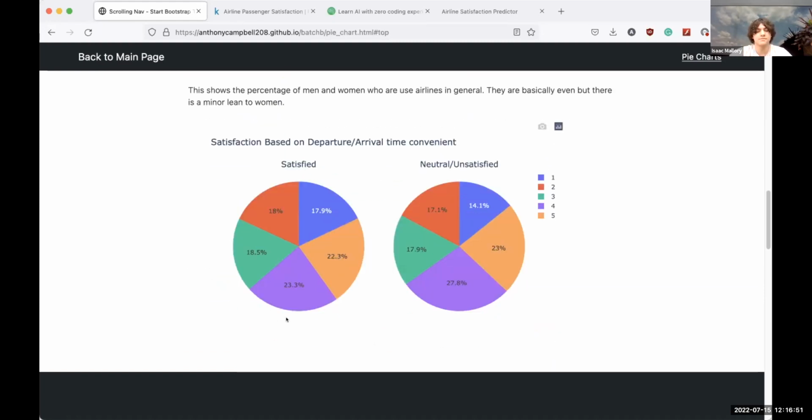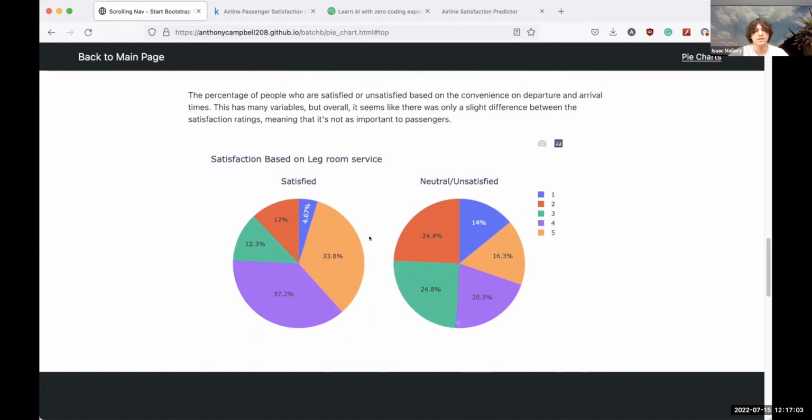This is the same thing as the first chart, except with departure and arrival time and the convenience of those. This seems to be mostly equal between the two, so that means it doesn't have much to do with the overall satisfaction. This is the same thing except with legroom service. The 4 and 5 take up about 3/4 of the chart on the satisfied section, while in the neutral or unsatisfied section, it's more spread out with a lot more 1s.